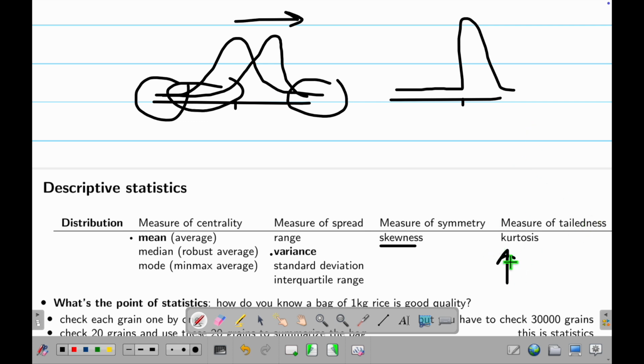These are new for you, but again, not in the exam. I just let you know this exists. If you study these two and think, oh, now I have enough statistics and I can use it in the real world, no. The reason it's not enough is because you have these two things.